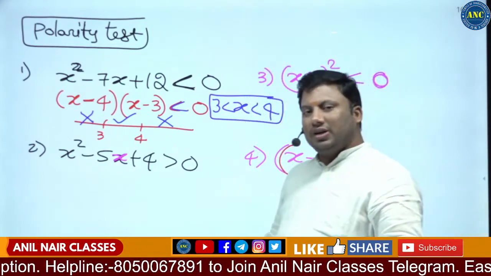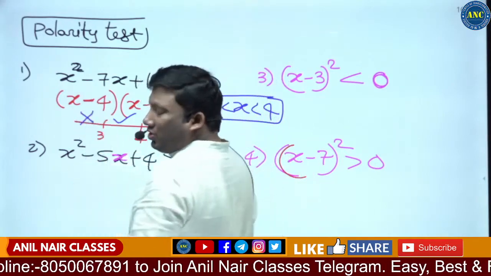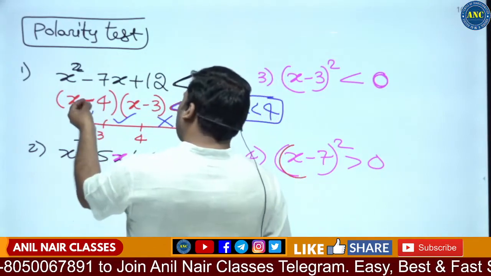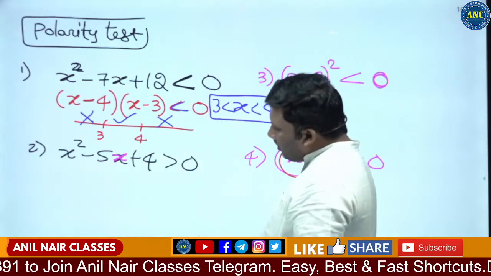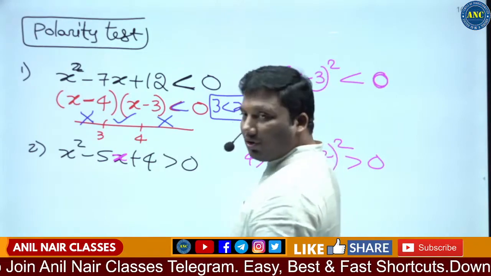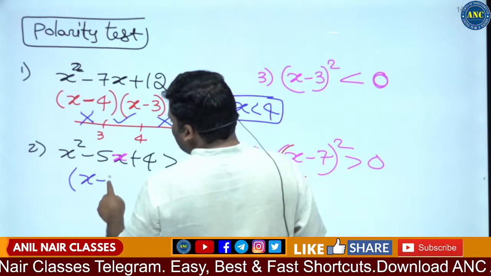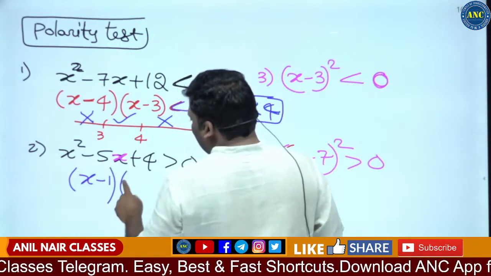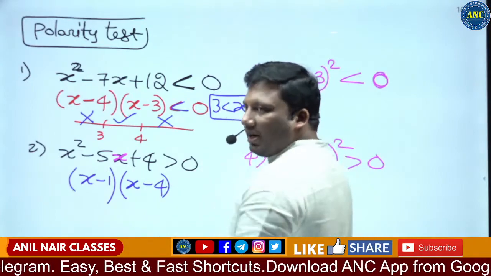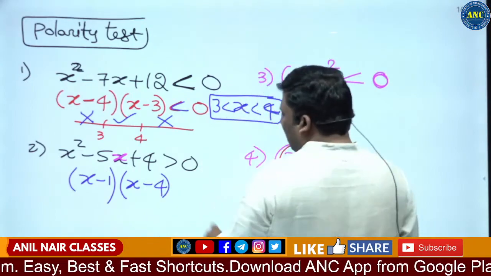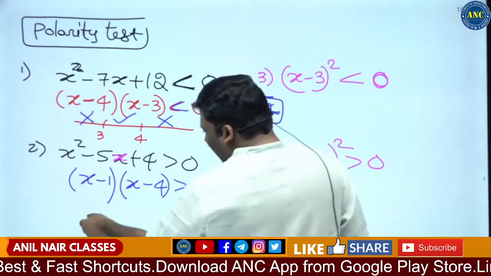I hope the concept is clear. Start with a value which reduces your calculation. I took a value 0, otherwise some calculation needs to be done. Next one, x square minus 5x plus 4 greater than 0. This can be written as x minus 1 into x minus 4 greater than 0.